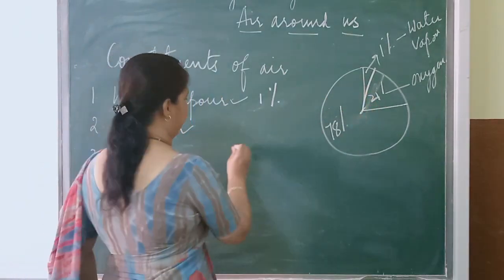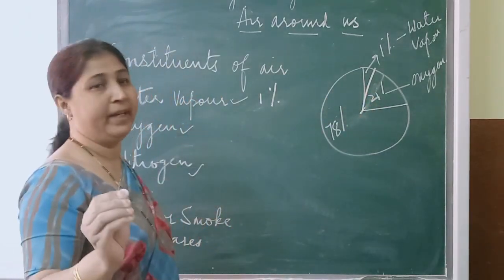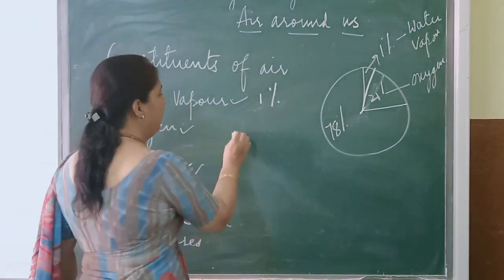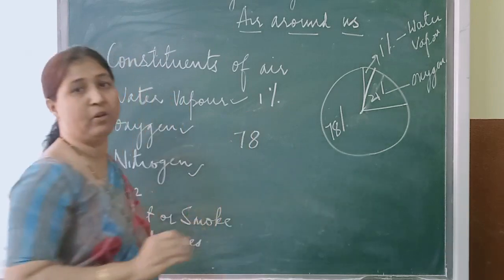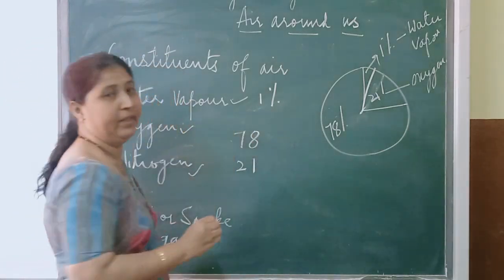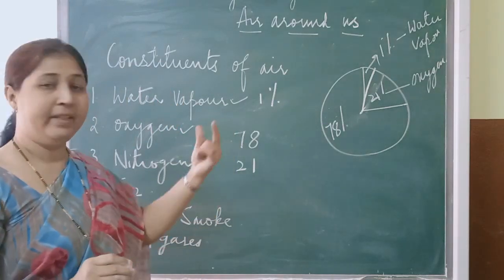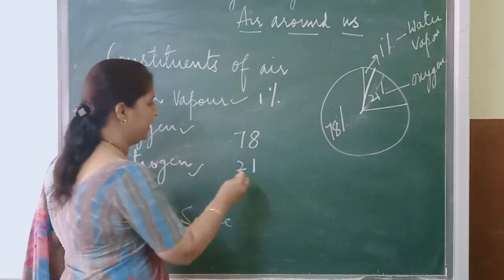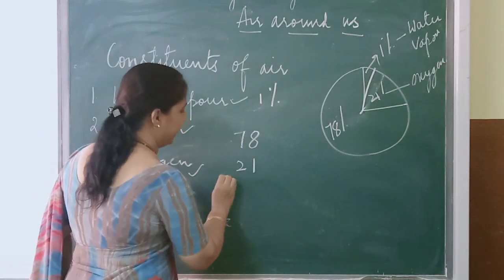So now this major part of the air contains what? Nitrogen. How much is it? 78%. The next major component is oxygen. How much is oxygen present in the air? 21%. Then water vapor or other gases or the dust, smoke and all, that is about 1%.